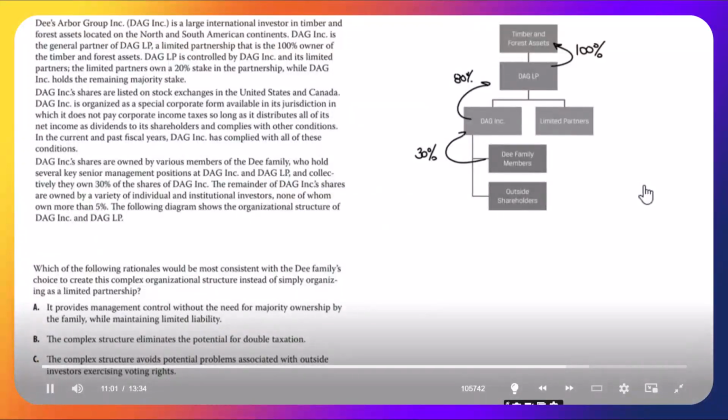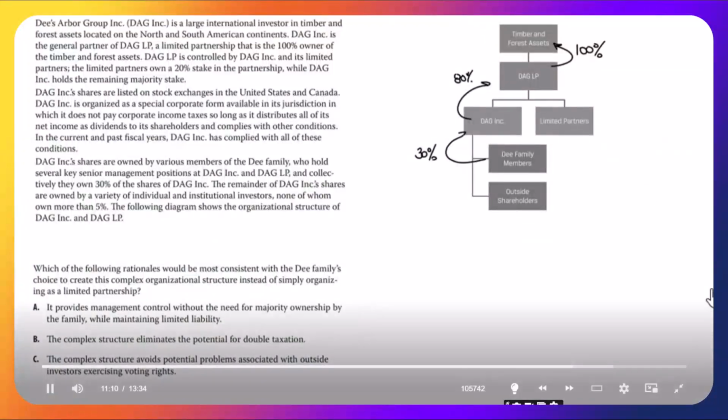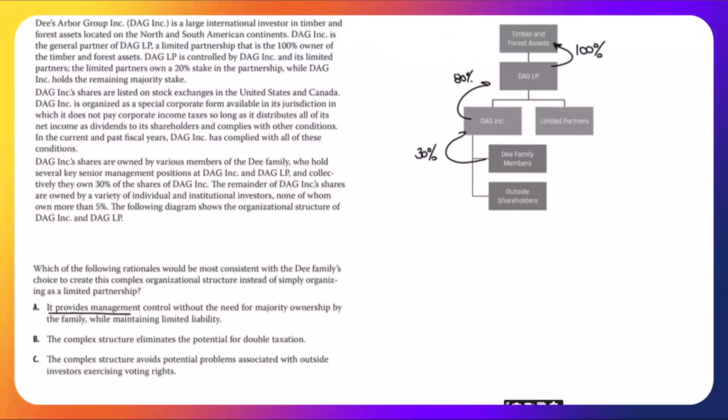Let's look at A. It provides management control without the need for majority ownership by the family while maintaining limited liability. Let's pick that apart. It provides management control. The D family members own 30% of DAG Inc., and remember, out of the 70% of outside shares, no more than 5% is owned by any one shareholder.